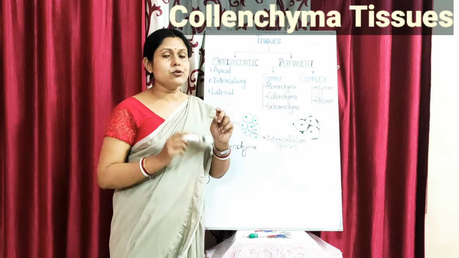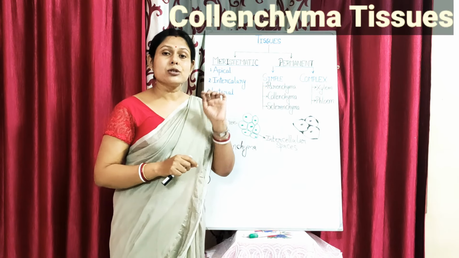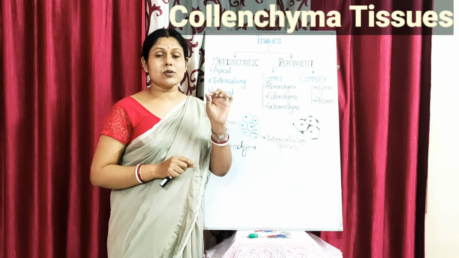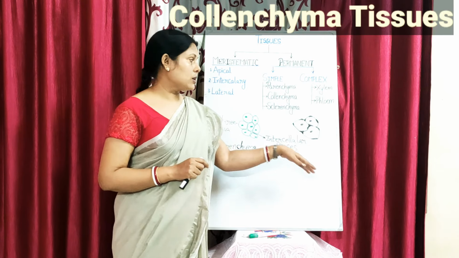In the leaf, you might have seen the midrib and the veins of the leaves, isn't it? The midrib of the leaf and the veins of the leaves are all made up of collenchyma tissues. So that is the work of the collenchyma tissue.